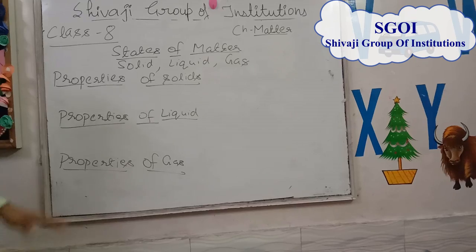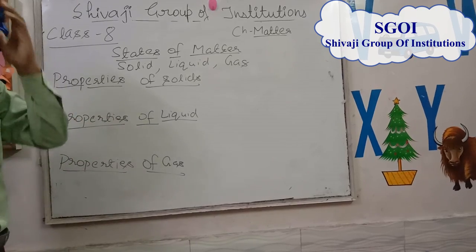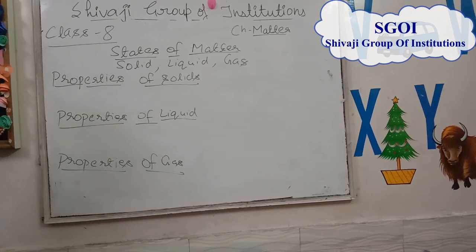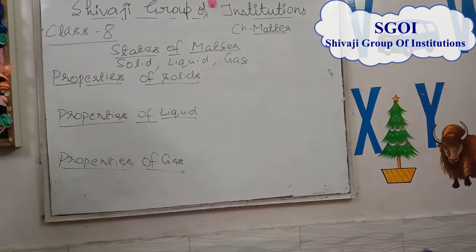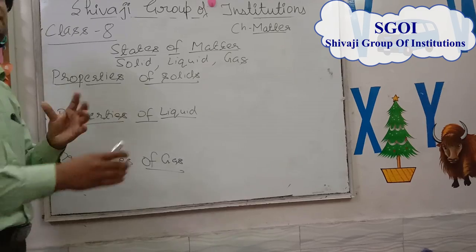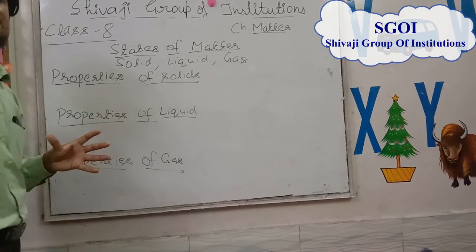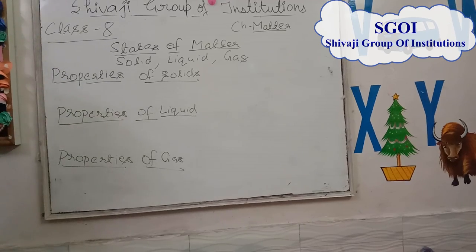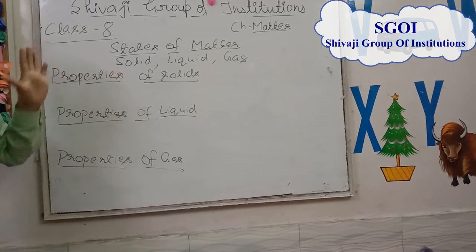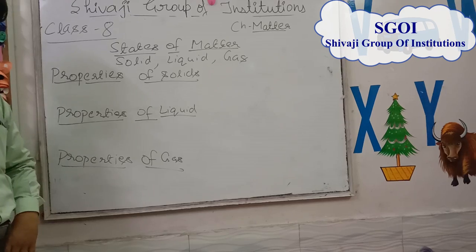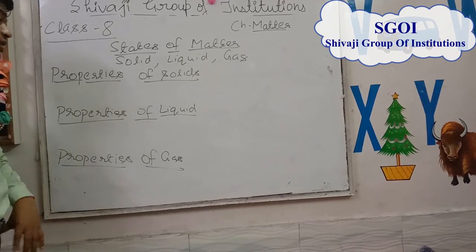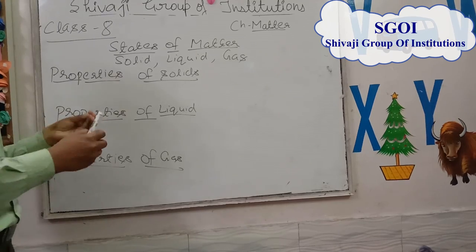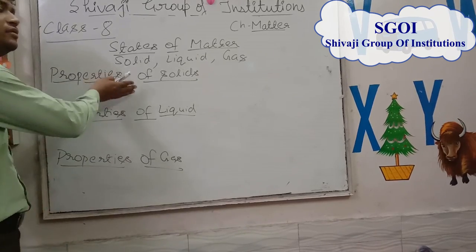Okay. Next, properties of liquids. The molecules of liquids are less tightly packed in comparison to solids, meaning the intermolecular space available here is large in comparison to solids. The force of attraction between the molecules is less in comparison to solids. Clear? Point number 4. The density is less in comparison to solids.